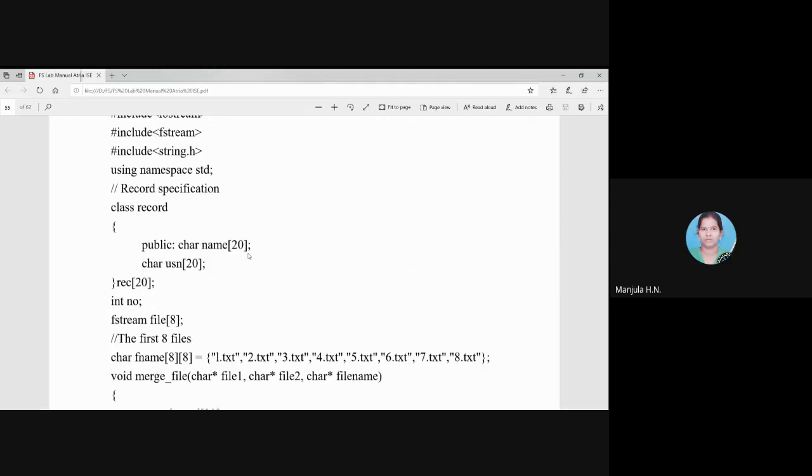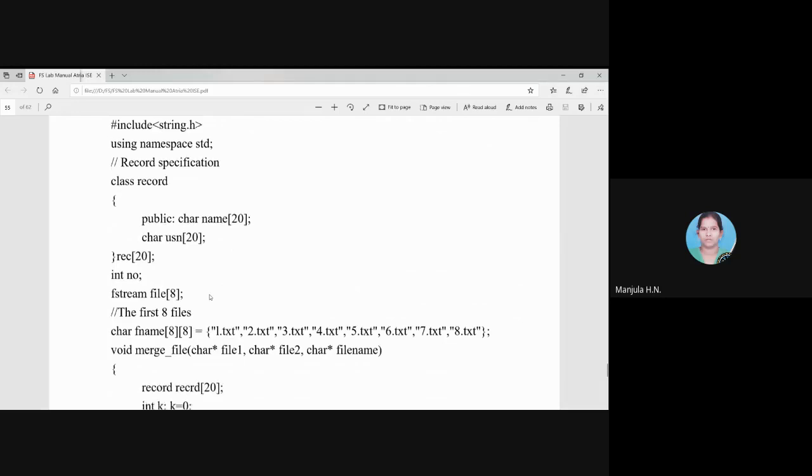Similarly, USN is another variable of size 20, of character data type. So our class record is defined with the 2 variables, name and USN. In this program we can define up to 20 records. That is the class definition we are going to use in the program.